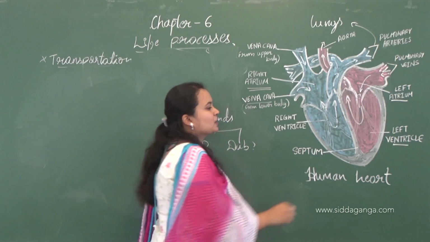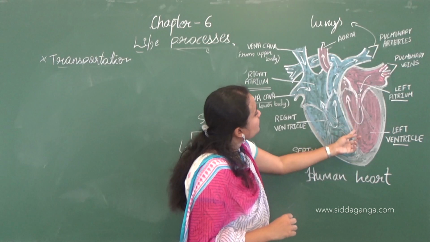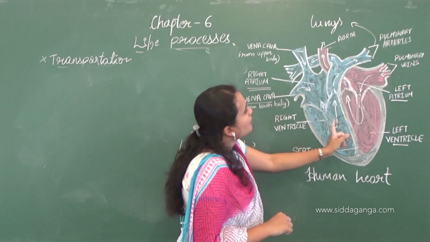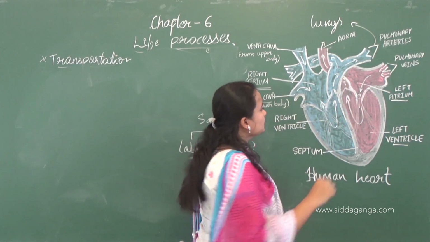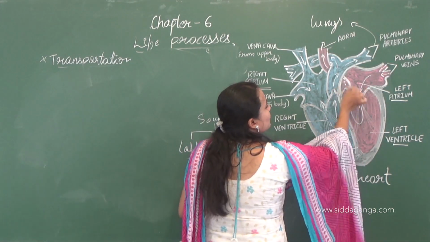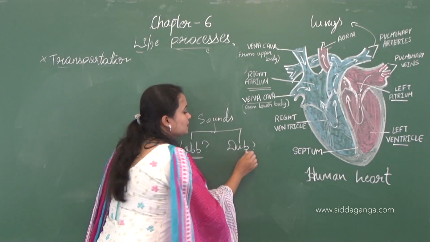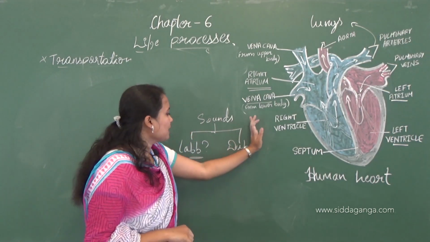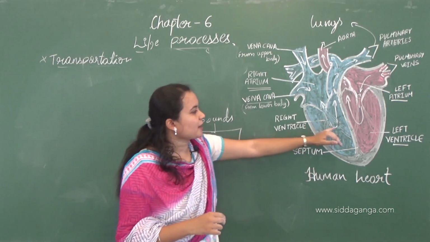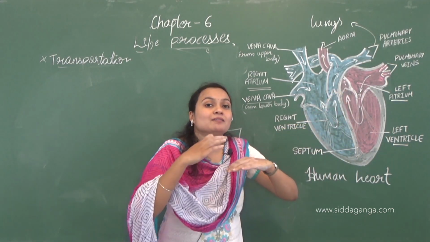Okay, and in the ventricle when systole takes place, this will lead to the transfer of blood to the aorta and the pulmonary artery, right? So simultaneously both will take place at a time. At this time the semilunar valves which are present, they will close. So here the dub sound is produced. The lub and dub sound is produced. Lub is when tricuspid bicuspid valve close, and dub is when semilunar valves close.